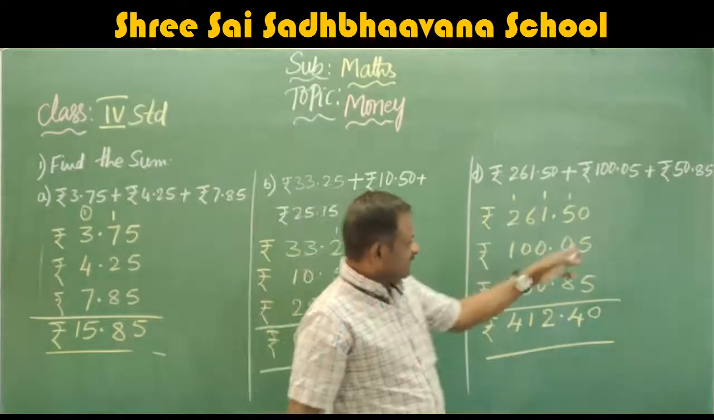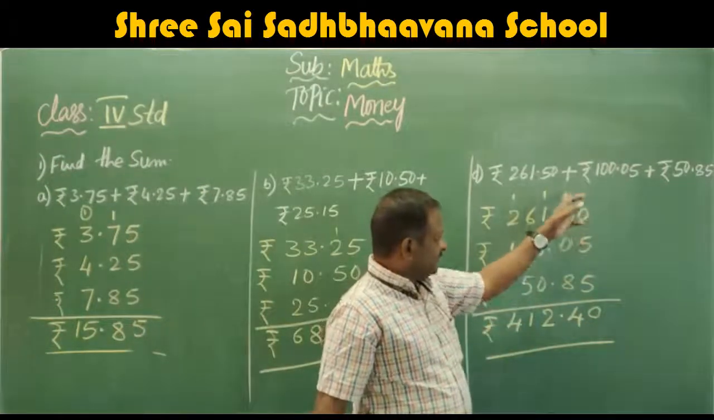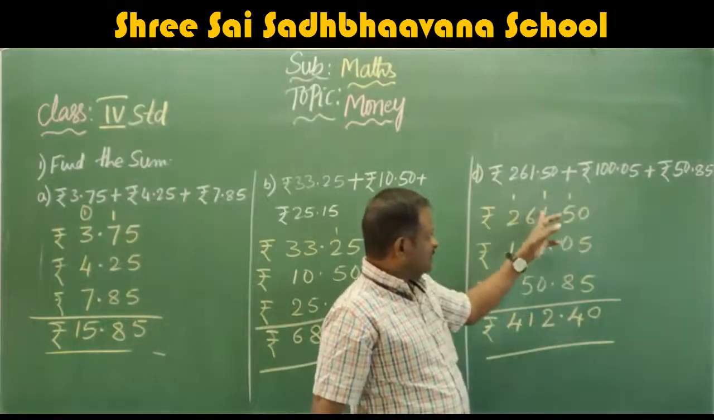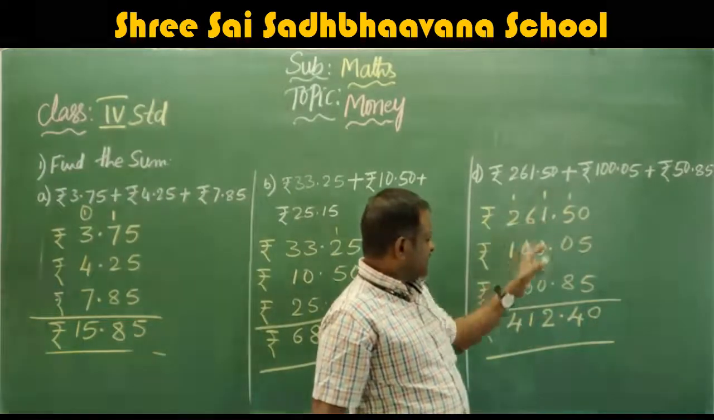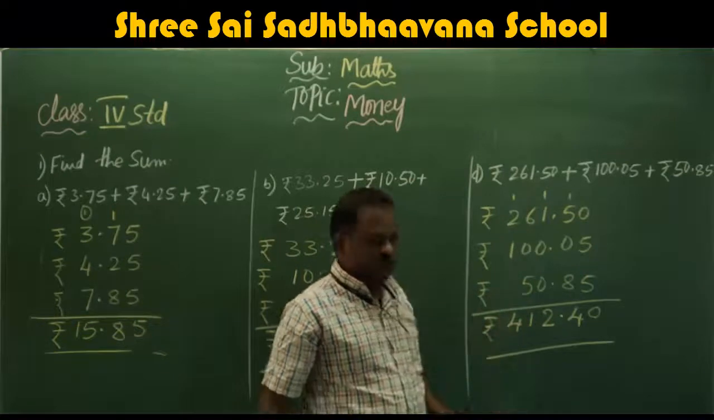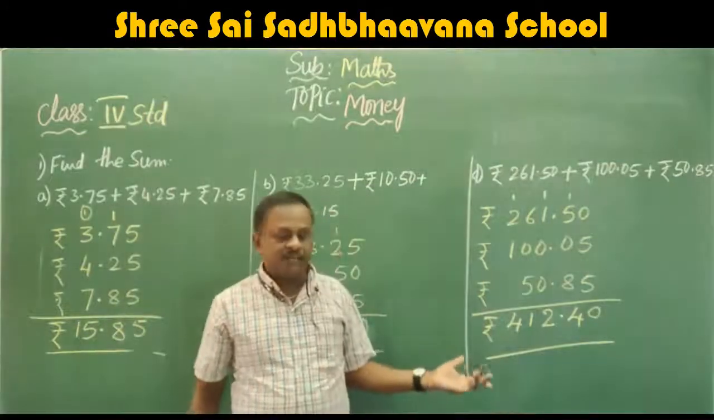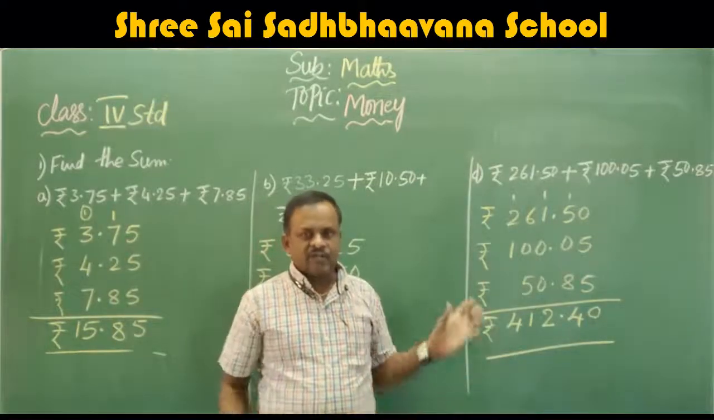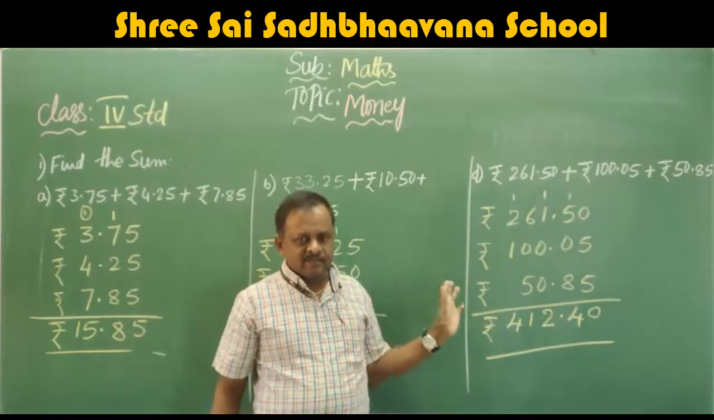Once again I will add. 5 plus 5, 10, carry 1. 6, 6 plus 8, 14, carry 1. 1 plus 1, 2, as it is. 6 plus 5, 11, carry 1. 2 plus 1, 3. 3 plus 1, 4. Rupees 412.40. I hope you understand these addition problems.